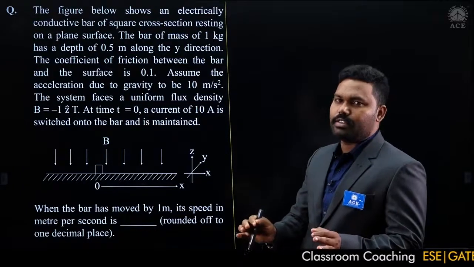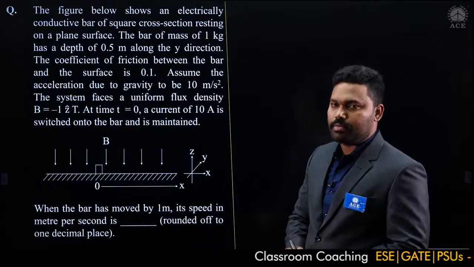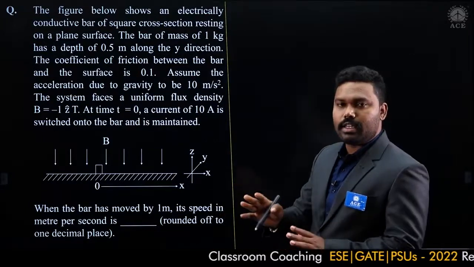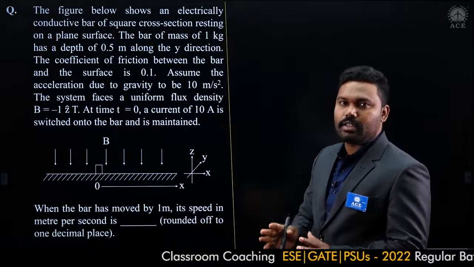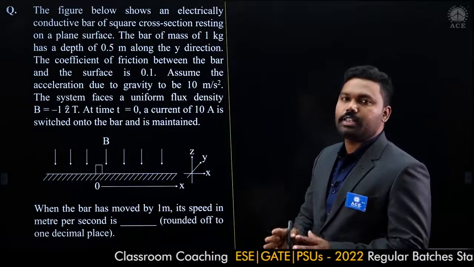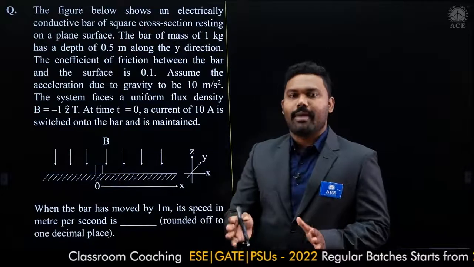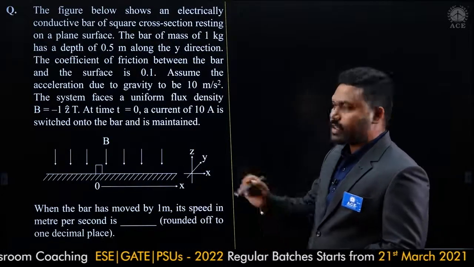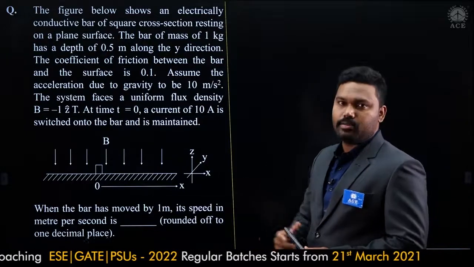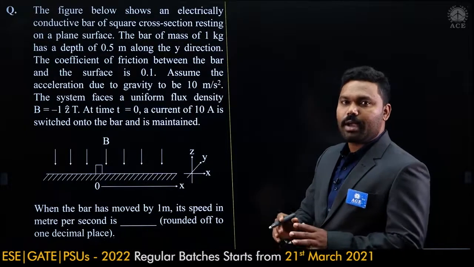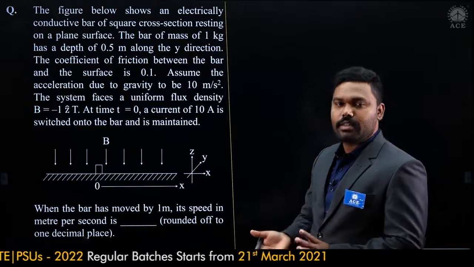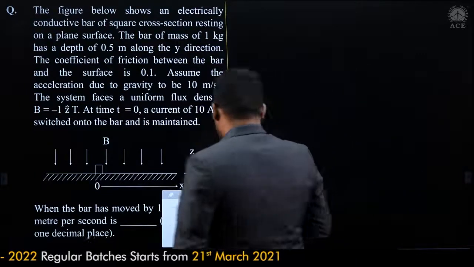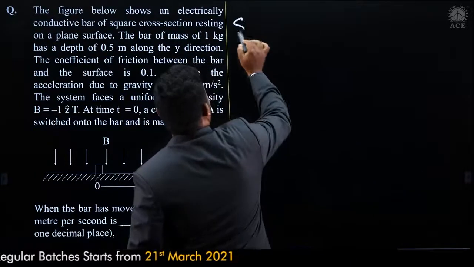Here some basics of physics are required to handle this problem. The conducting bar is under the influence of a magnetic field, so it will experience a force. What is that force? Magnetic force, because the current is flowing. The other one is a frictional force. And the bar is moving. That happens only if the magnetic force is greater than the frictional force. So just recall your physics basics here.